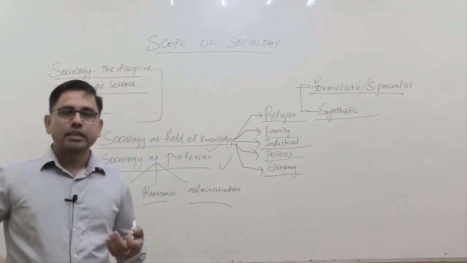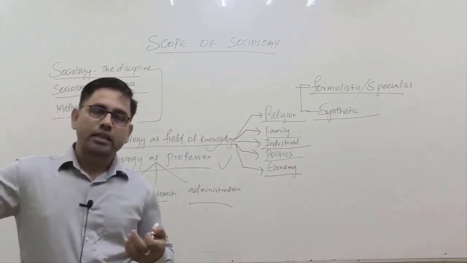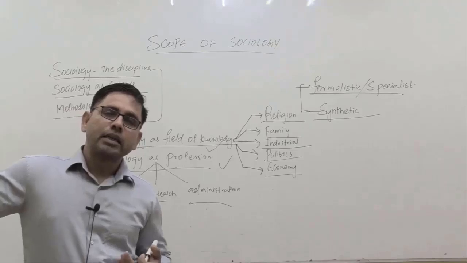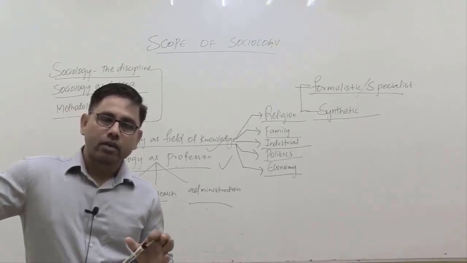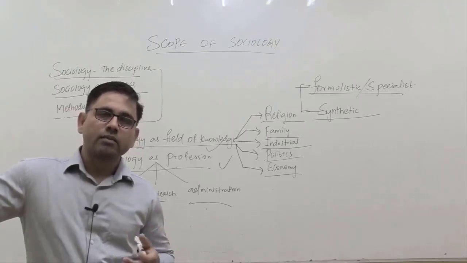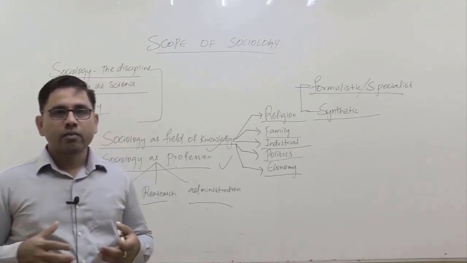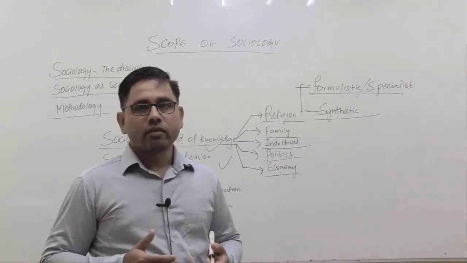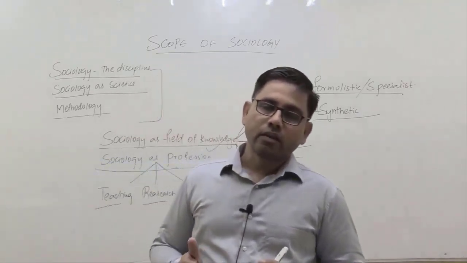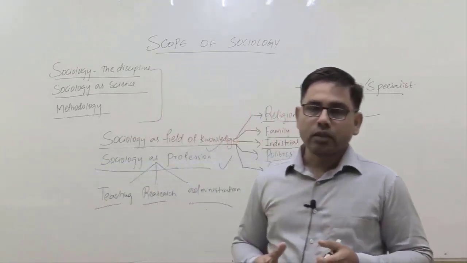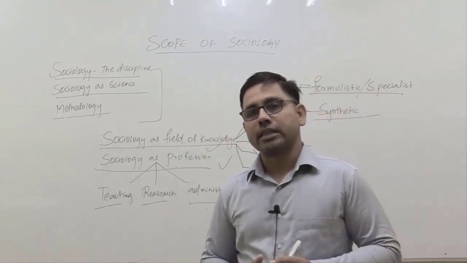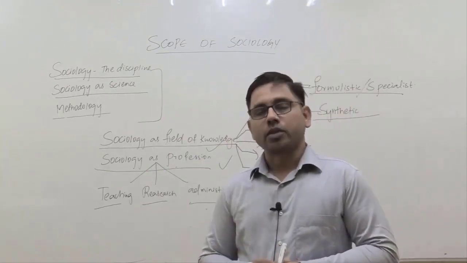Some were appreciating these changes as positive changes, some were appreciating these changes as negative changes, some were known as progressive scholars, some were known as conservative thinkers. And as a result of that kind of writings, while some were glorifying these changes, some were criticizing these changes, a new intellectual discipline came into existence that we were calling sociology.